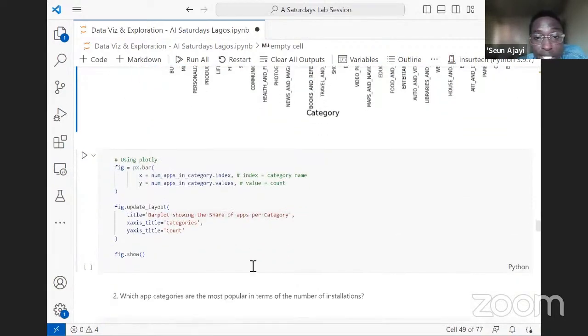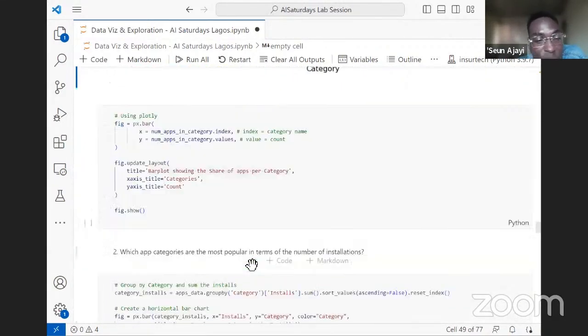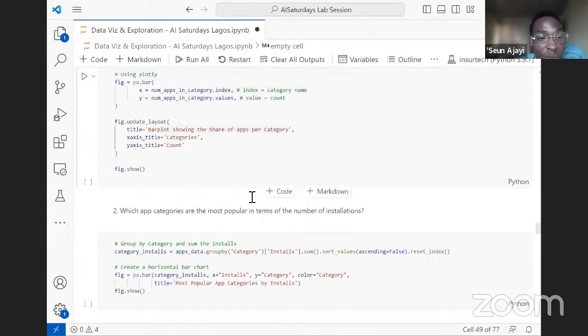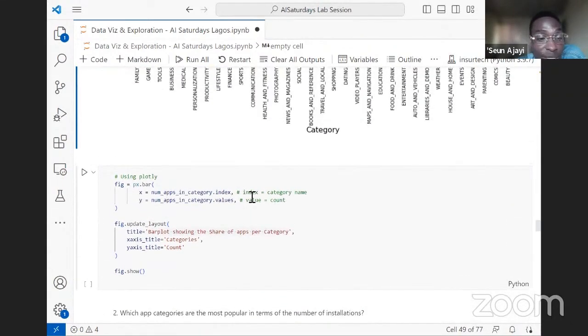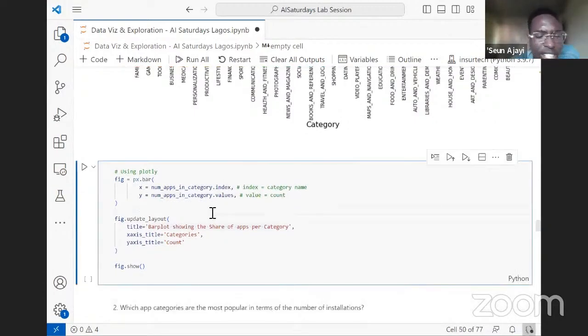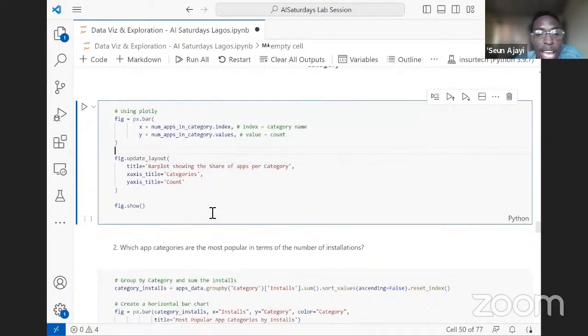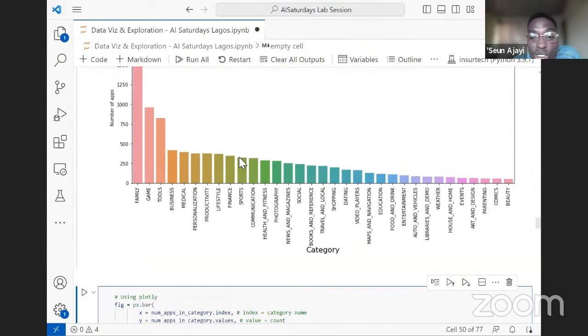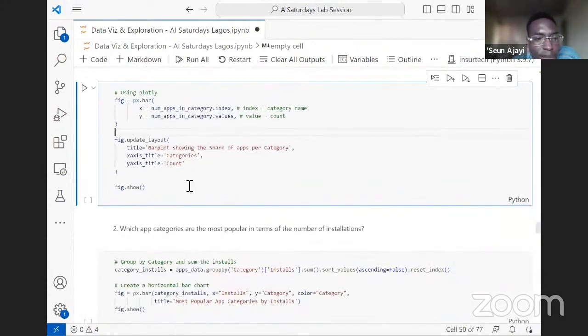Plotly does the job best, in the sense that we don't really need to define the figure size. We don't need to tell it a lot of things. We don't need to tweak the x-axis tick labels. It does a lot of things automatically, and this is more appealing. So let's try using Plotly.